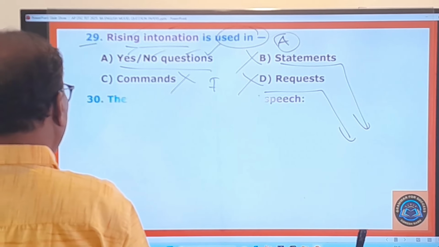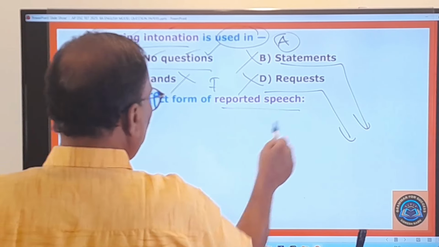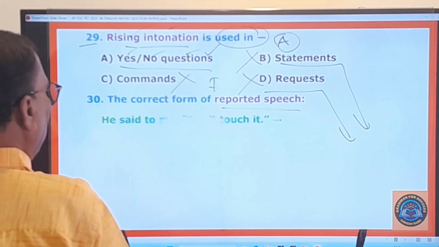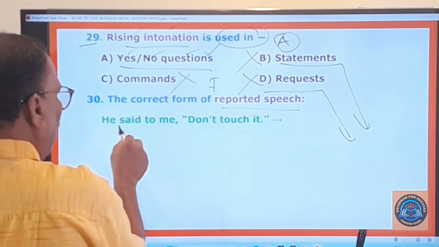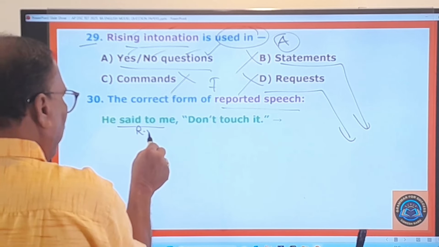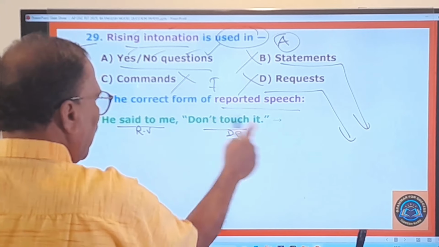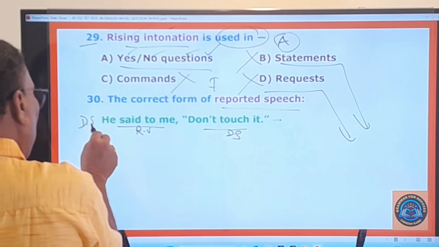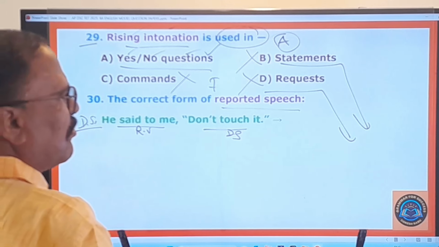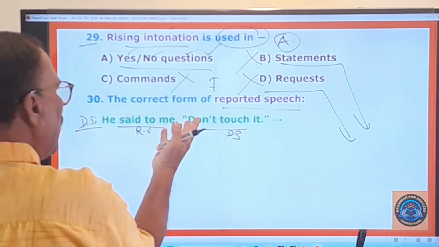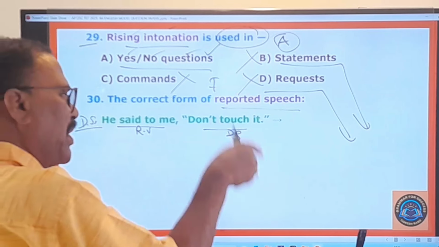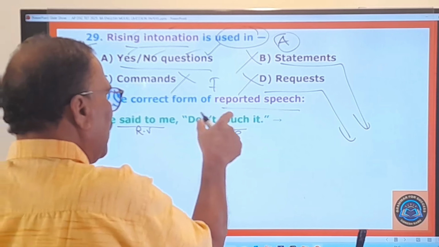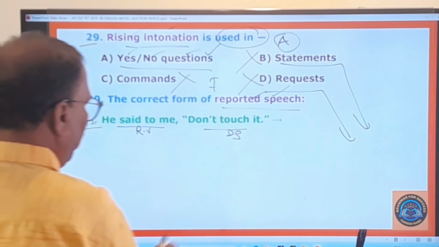And you go to the 30th question. The correct form of reported speech. He said to me, don't touch it. So this is the direct speech. Said to is called the reporting verb. The whole sentence is called the direct speech. Here he is asking you to change this sentence into indirect speech, and indirect speech is also called by another name, that is reported speech.